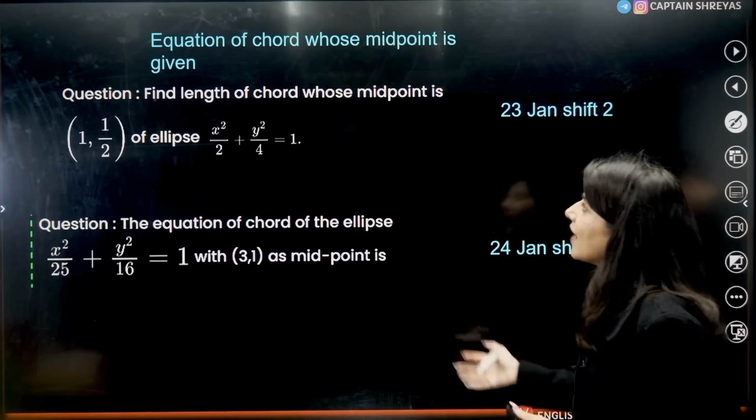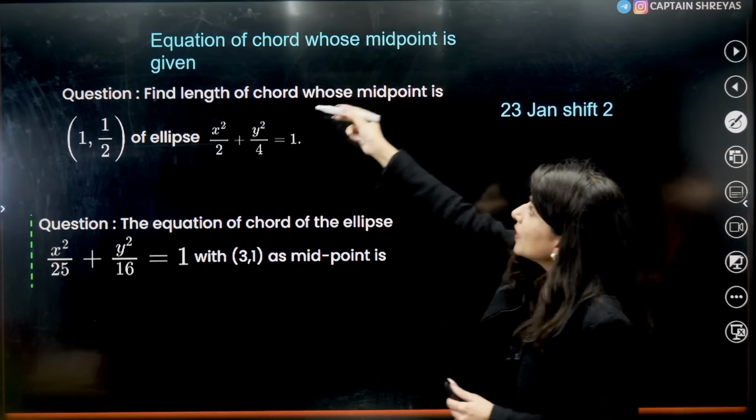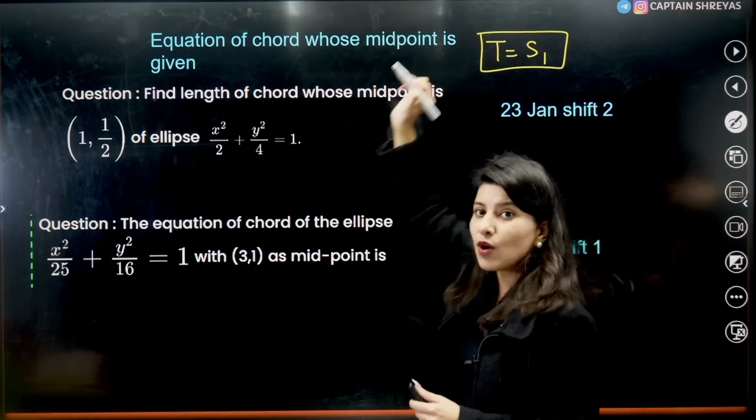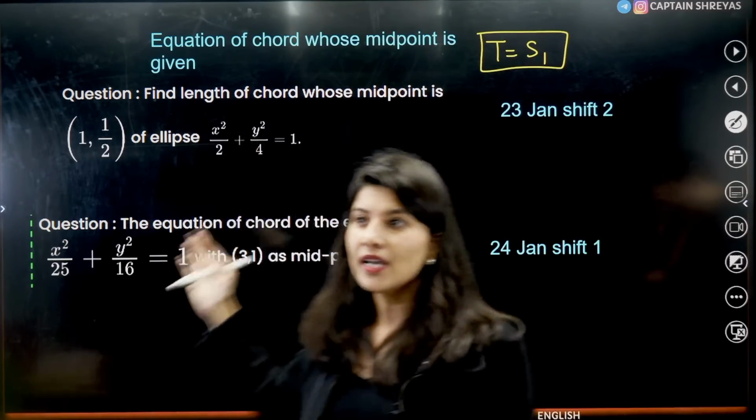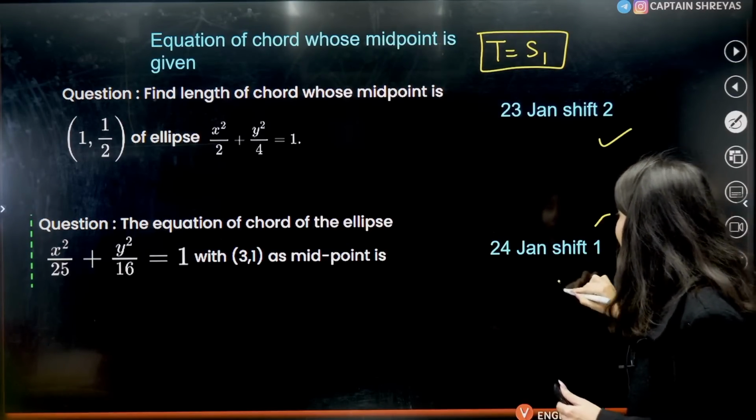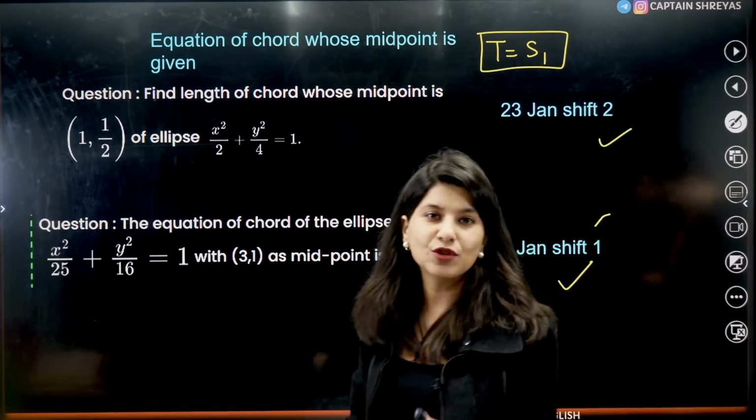And then next we have equation of chord whose midpoint is given. The equation can be written by this very formula, which is T equals S1. You can see a similar question was asked in 23rd January shift 2 and the very next shift, 24th January shift 1.